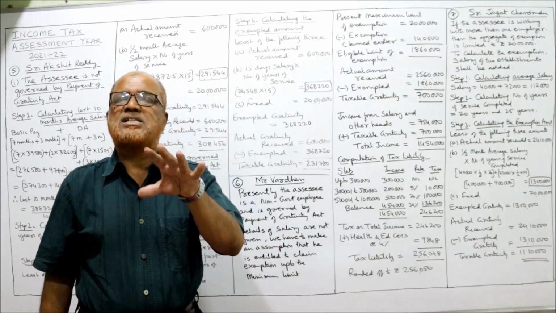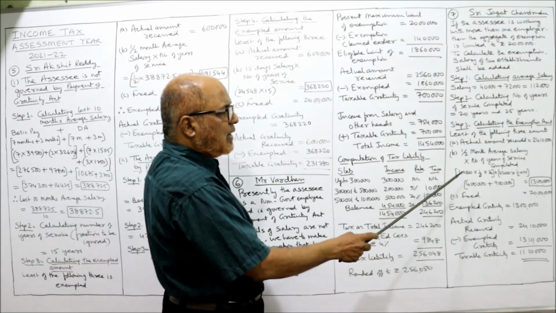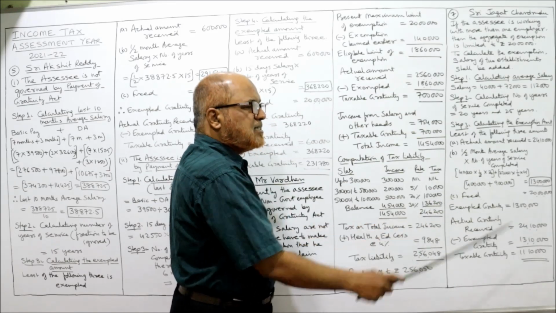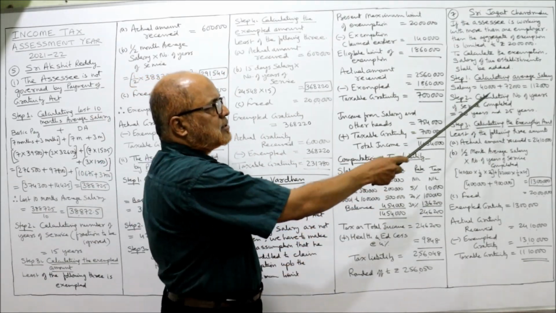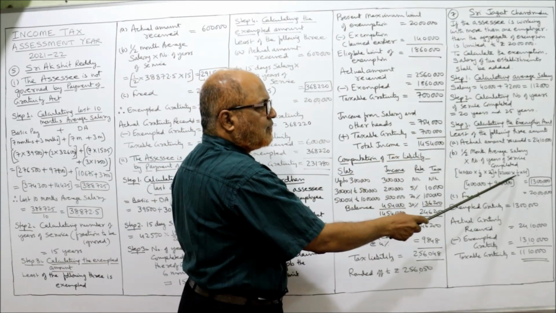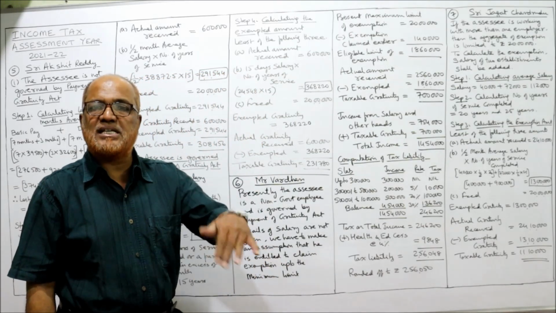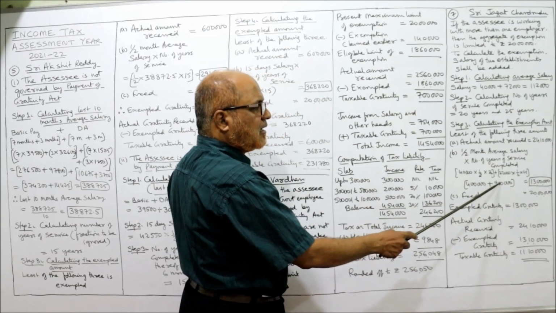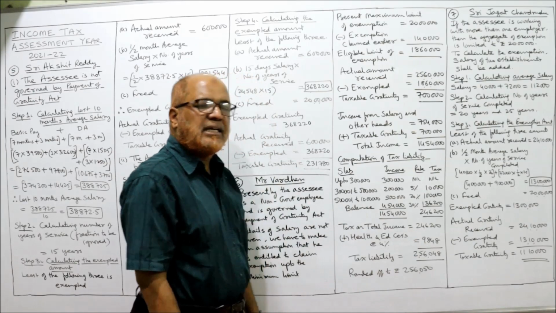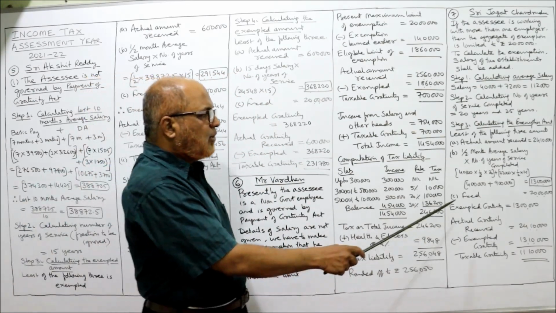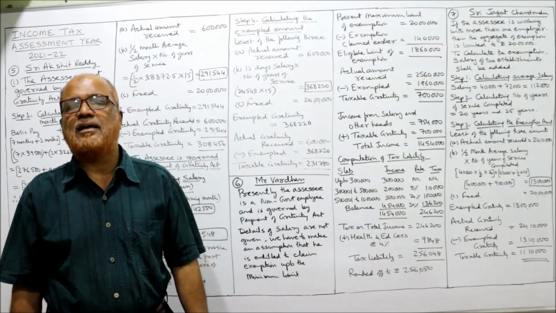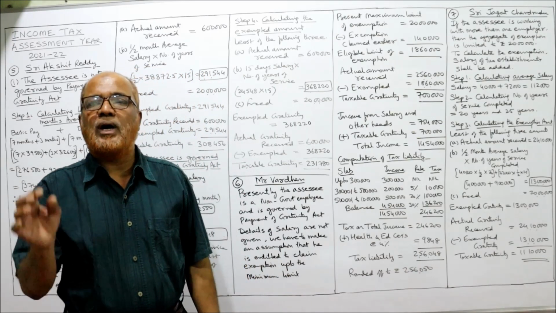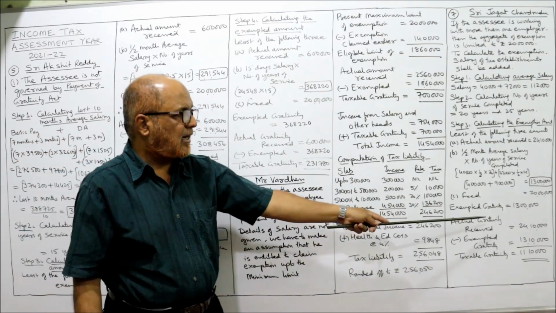How many years of service has he done in the first organization? 20 years. So 40,000 into 1/2 into 20, you will get 4 lakh rupees, right? Plus the second organization salary was 72,000. So 72,000 into half into 25 years of service he has done in the second organization, that is 9 lakh. So 4 lakh plus 9 lakh is 13 lakh, the second amount. The third amount, the fixed amount, is 20 lakh. That is a ceiling. So what is the minimum among these 3? 13 lakh rupees is the minimum. So exempted gratuity is 13 lakh.